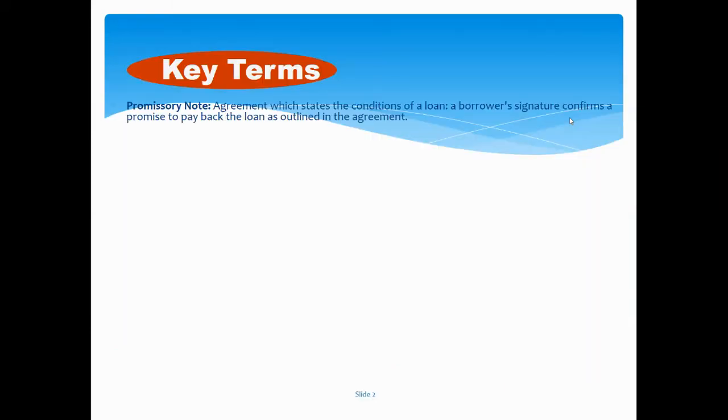For our first key term, we have a promissory note. This is the agreement which states the condition of your loan. It is between the borrower and the person who's actually providing the loan. A borrower's signature confirms a promise to pay back the loan as outlined in the agreement. So whatever you are agreeing to, it's basically the signed form.